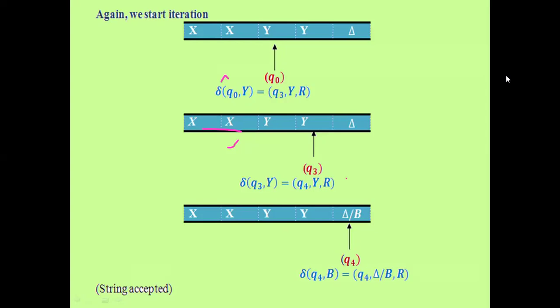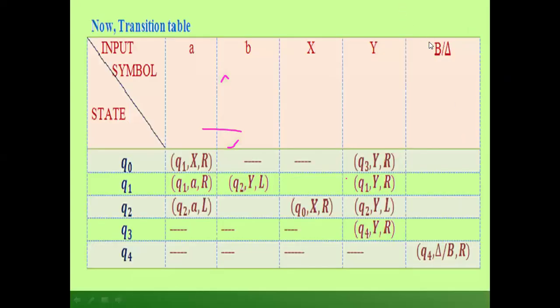Now coming to the transition table: input symbols a, b, x, y, and a blank symbol; states are q0, q1, q2, q3, q4. So how do we get delta q0 comma a equals q1 x comma r?